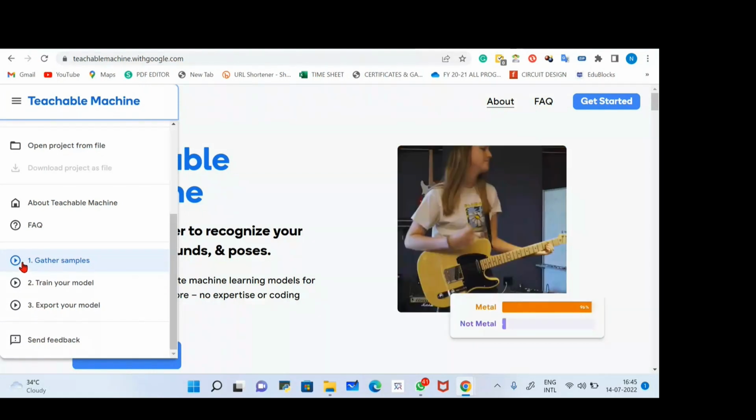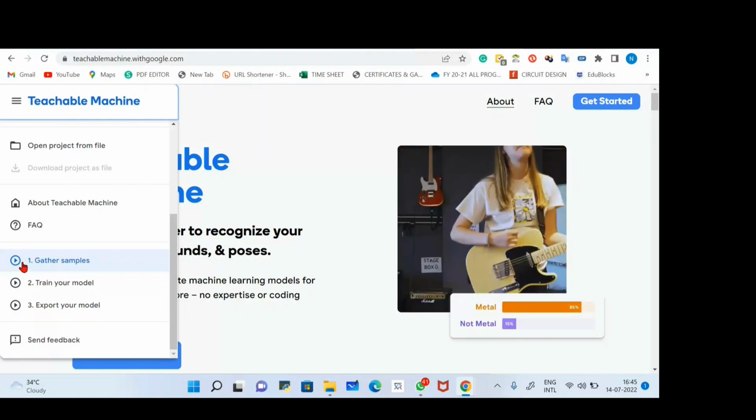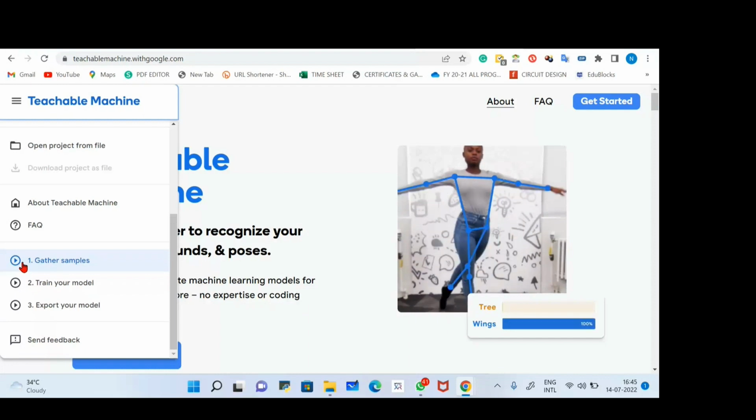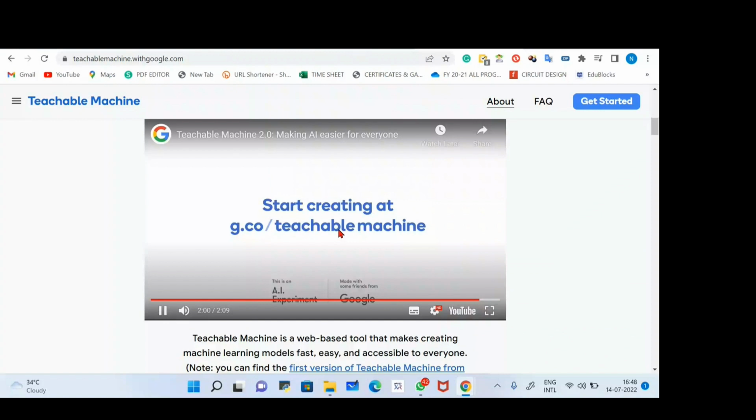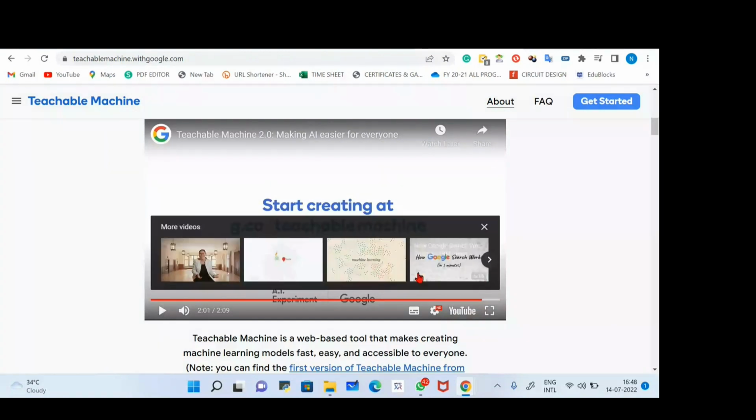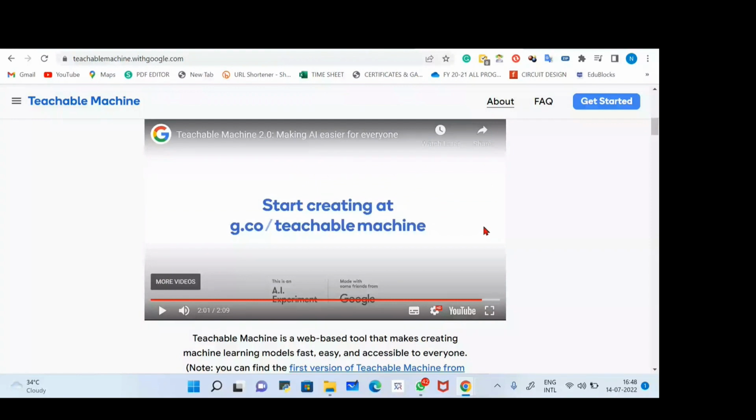It's an easy software. I think within 10 to 15 minutes, you can create your own project. Basically, in this video they have covered all the parts. All the parts means the image section, the second is the audio or sound section, and the third one is the pose detection part.